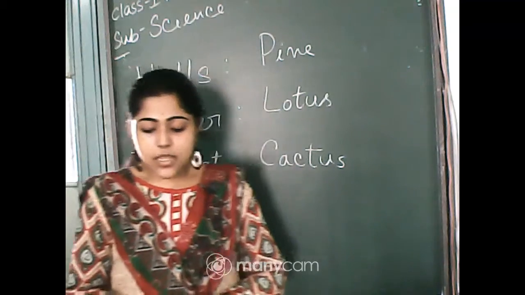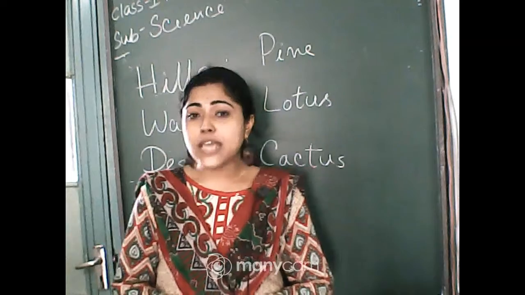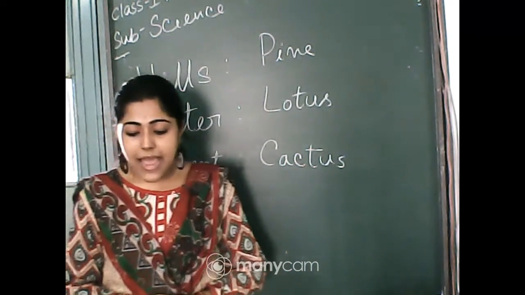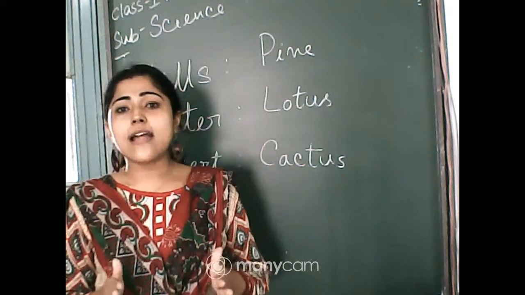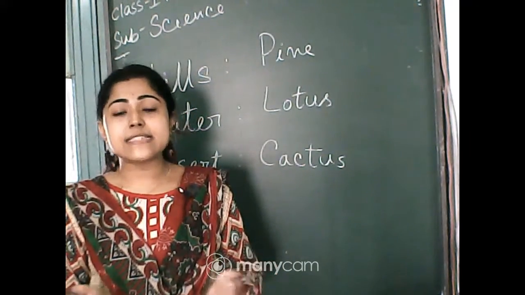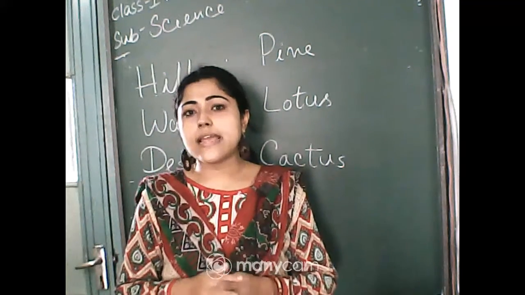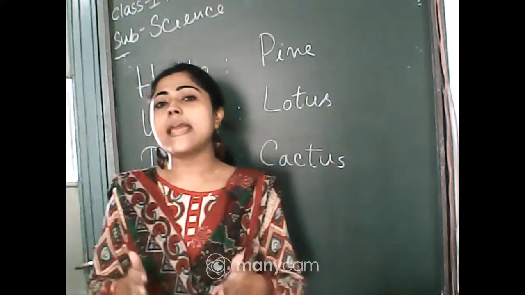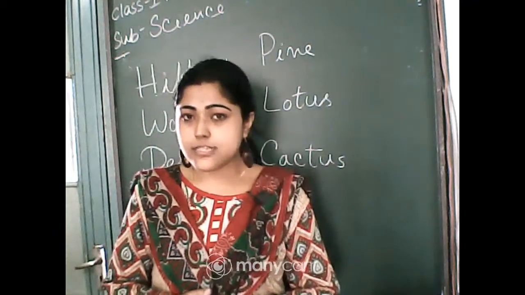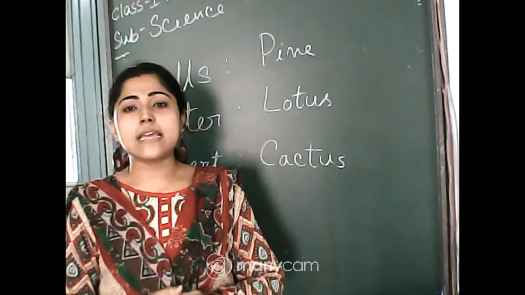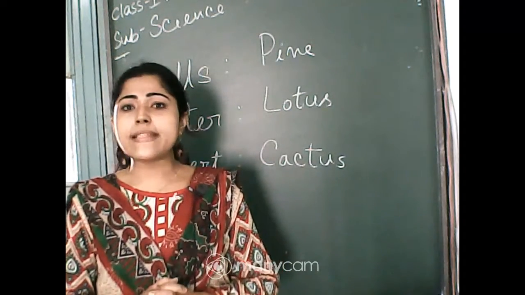Let's see their names. Those parts of the plant are root, stem, flower, fruit, leaves, and buds also. We can see all of these things, and we call them the external organs. Those parts are the main parts of the trees, so you have to remember this, right? The first one is roots, which we can see under the ground. They fix the plants to the ground.